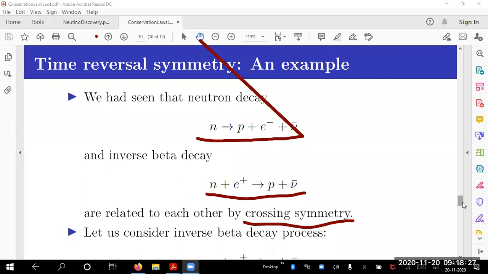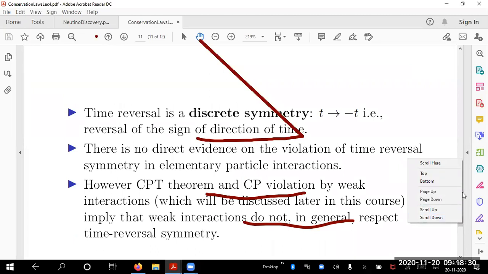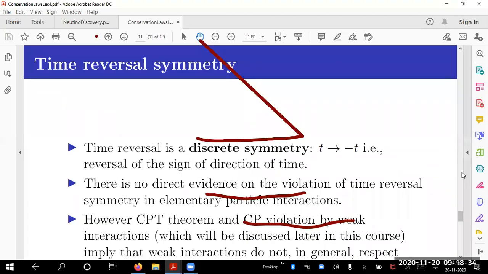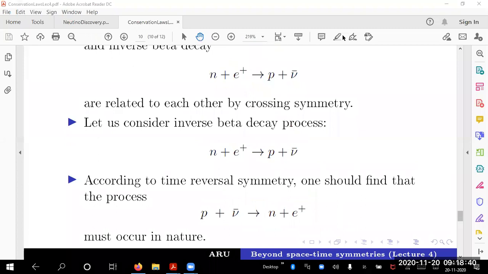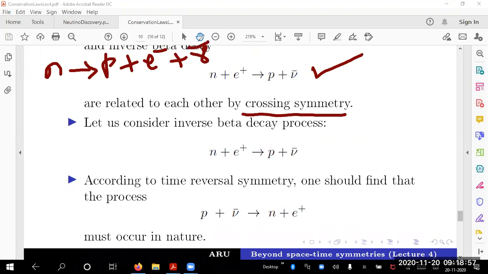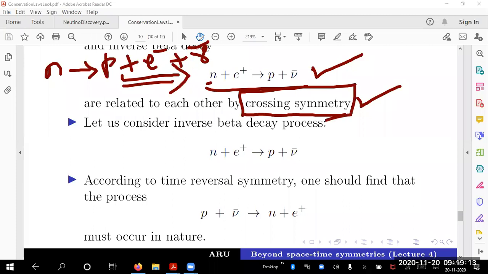Crossing symmetry demands that if a neutron decays into a proton plus an electron plus an antineutrino, then this should also occur by crossing symmetry, because I'm taking the E minus to the left hand side, making it an antiparticle. Crossing symmetry dictates that this process should happen.